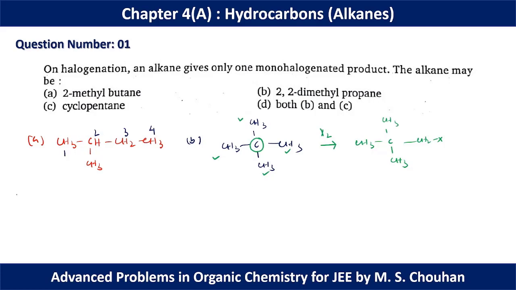In C, this is cyclopentane. In cyclopentane also all the hydrogens are similar in nature. That's why if we substitute any of the hydrogens, we get this kind of monohalogenated product. Hence for B and C both, we can form only one monohalogenated product. That's why for question number 1, option D should be the correct option.